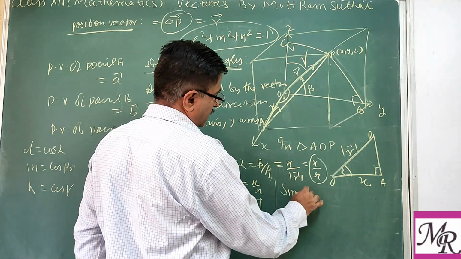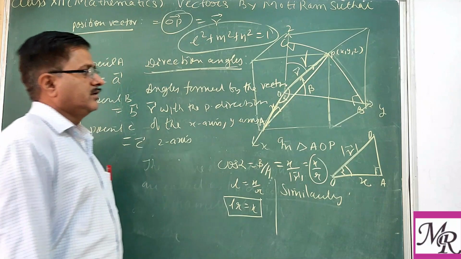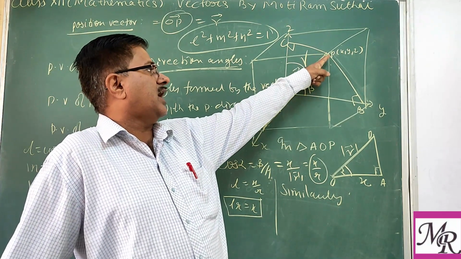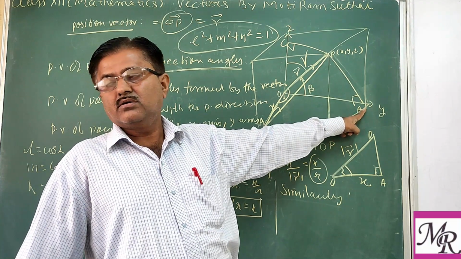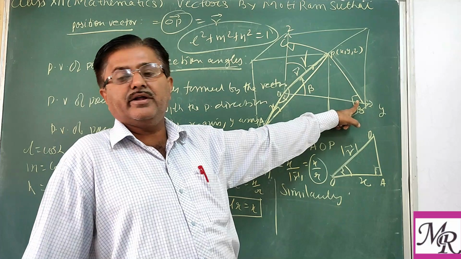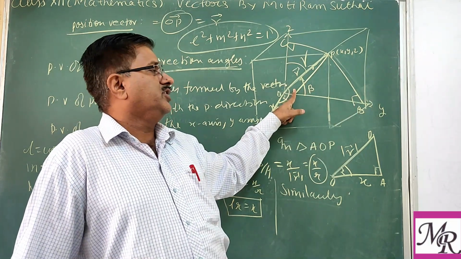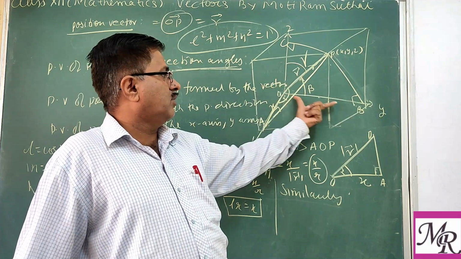Similarly, one can find, if you consider the triangle POB, this B is 90 degrees, this angle is beta, so this is base upon hypotenuse, that is y.